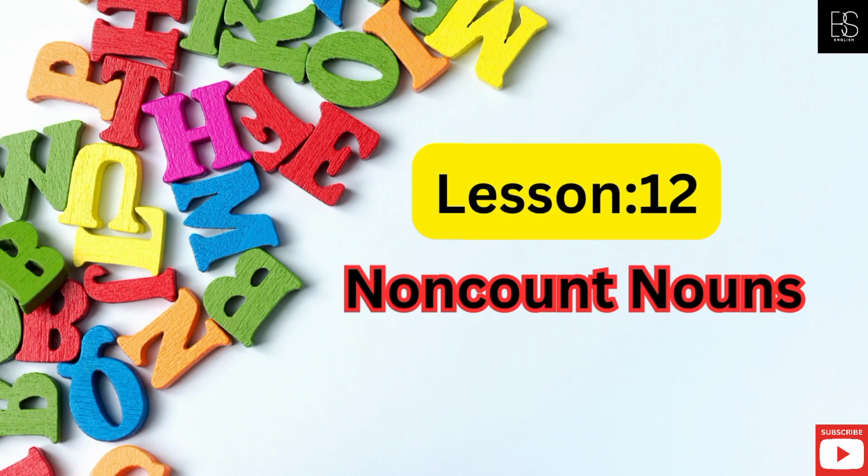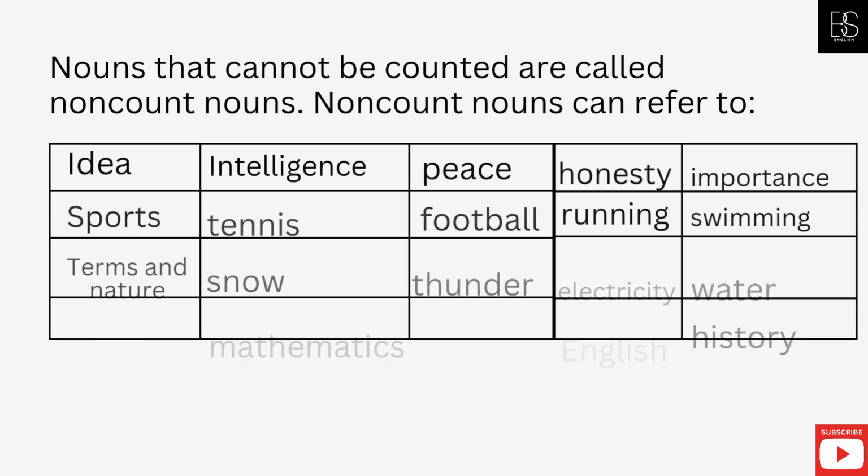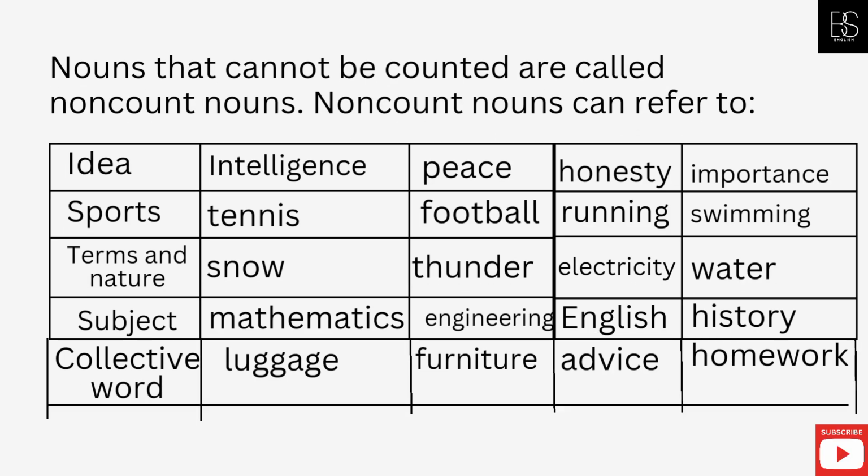Lesson 12. Non-count nouns. Nouns that cannot be counted are called non-count nouns. Non-count nouns can refer to ideas: intelligence, peace, honesty, importance. Sports: tennis, football, running, swimming. Terms in nature: snow, thunder, electricity, water. Subjects: mathematics, engineering, English, history. Collective words: luggage, furniture, advice, homework.